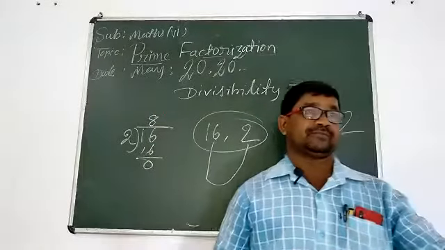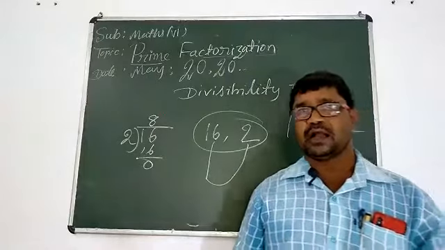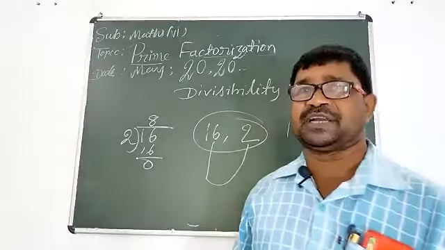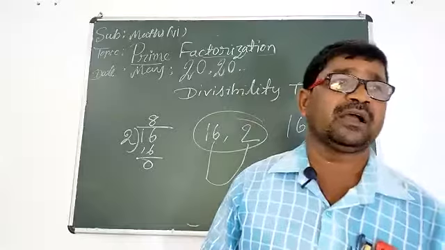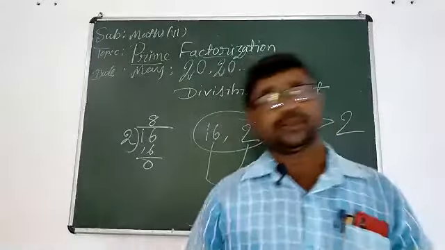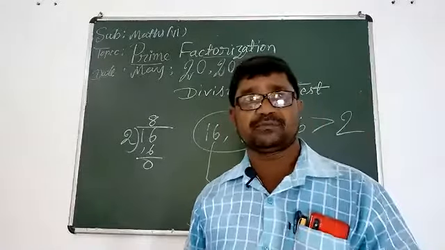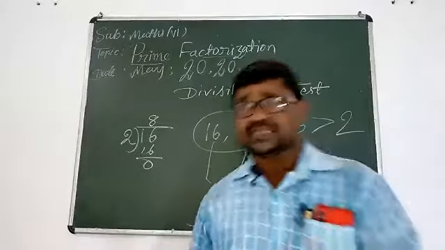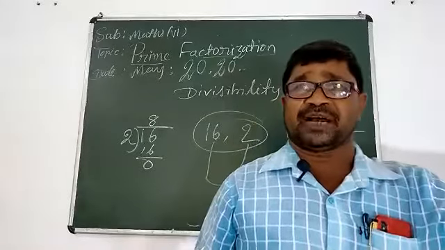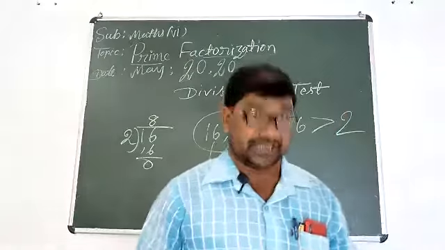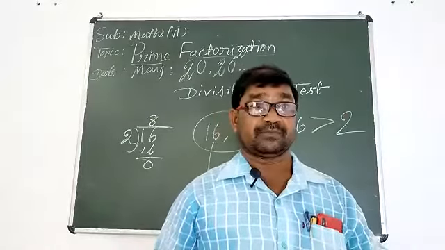So we are going into the topic divisibility test. How can we test whether this number is divisible by that number or not? That is called the divisibility test. How can we say this number is divisible by that number? This system is called the divisibility test.